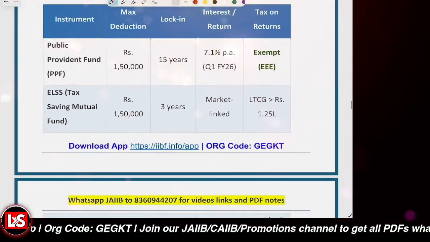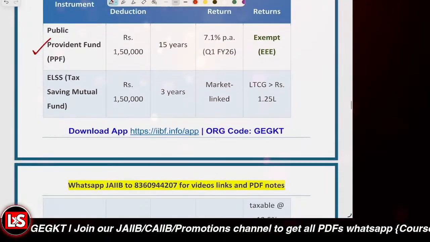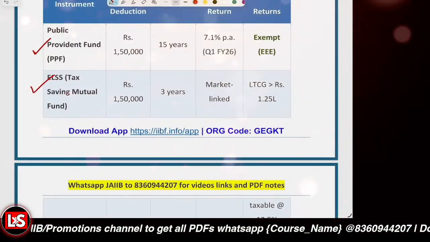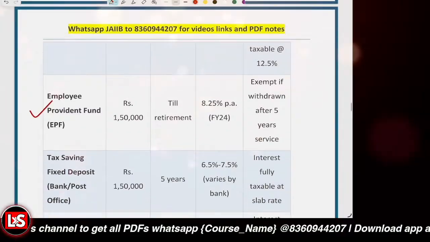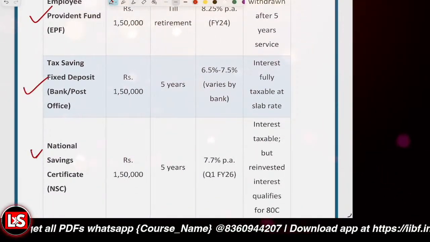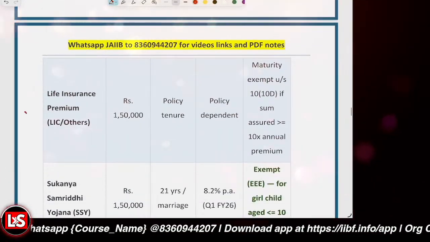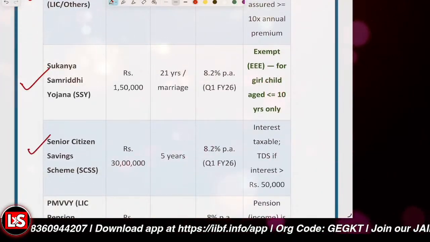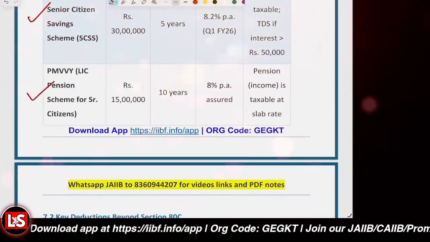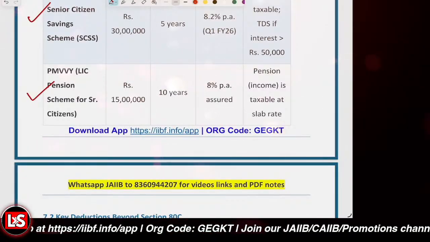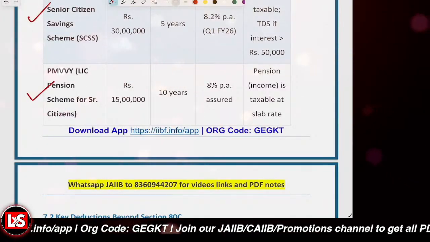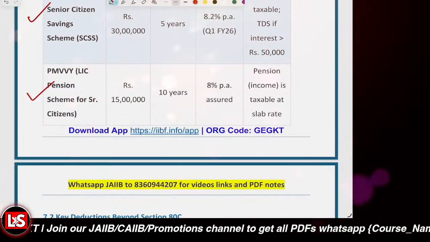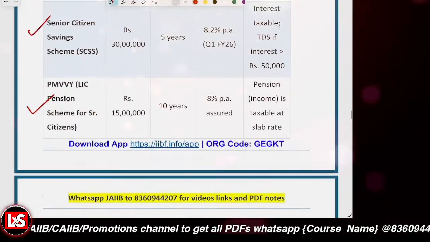And there are multiple instruments, like we have the PPF, Public Provident Fund, ELSS mutual fund, EPF, Employee Provident Fund, tax saving FD, NSC, National Savings Certificates, life insurance premium, and even the Sukanya Samriddhi Yojana, Senior Citizen Savings Scheme, and PM Vaya Vandana Yojana, that's a pension scheme for senior citizens. All those schemes are available for maximum deduction.